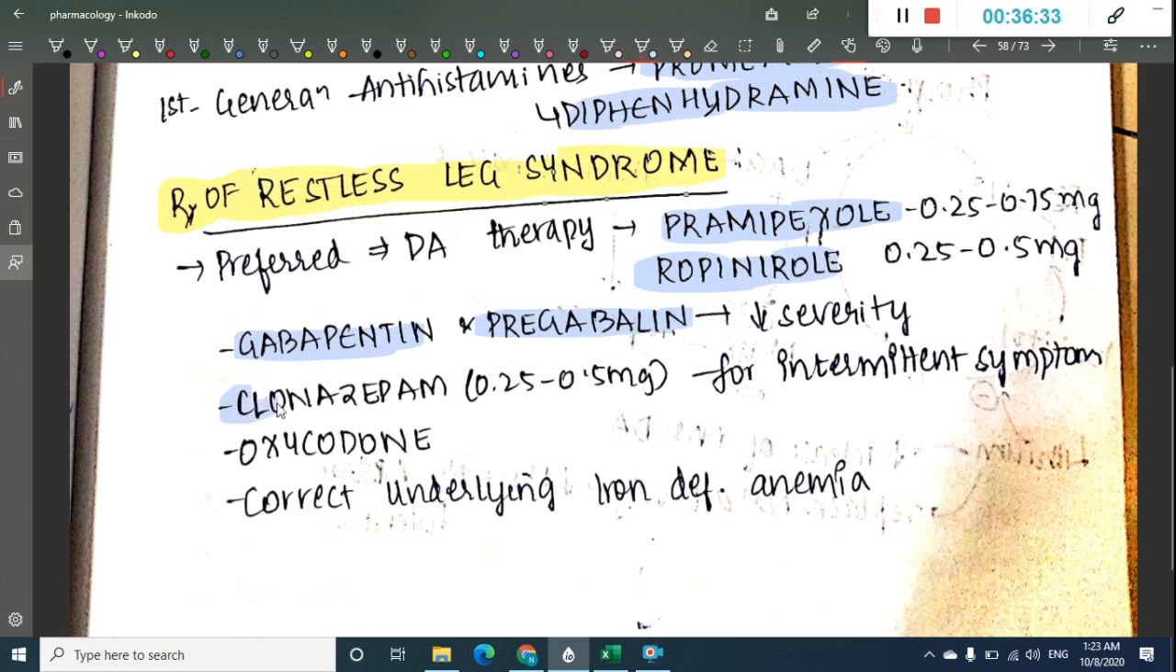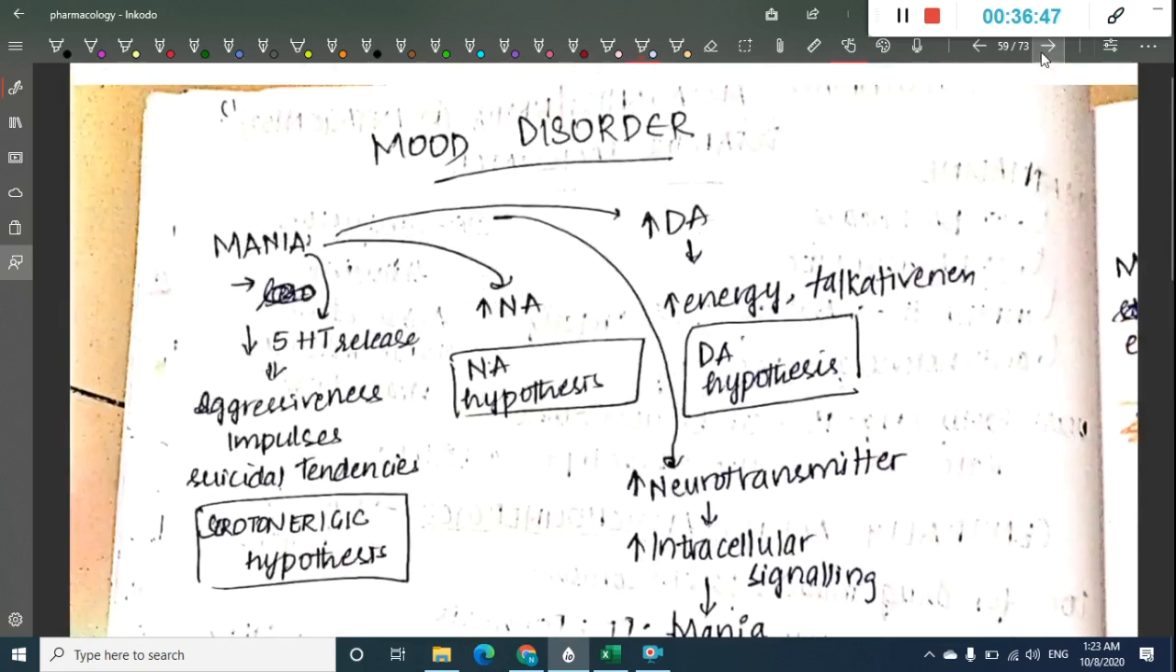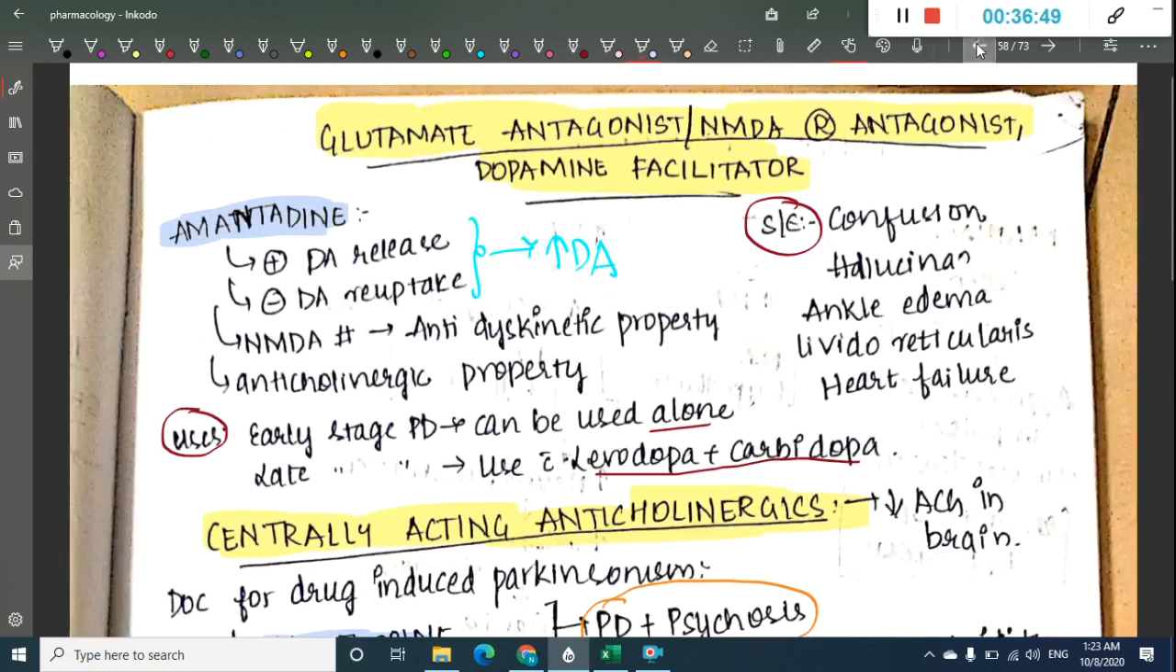These both will decrease severity. We can also use clonazepam in the dosage of 0.25 to 0.5 milligrams. You can also use oxycodone. So these are the drugs which are used in restless leg syndrome. Then this is about Parkinson's disease and restless leg syndrome.